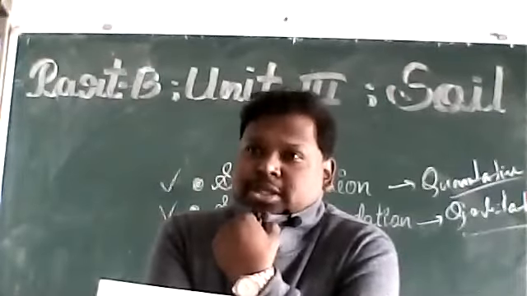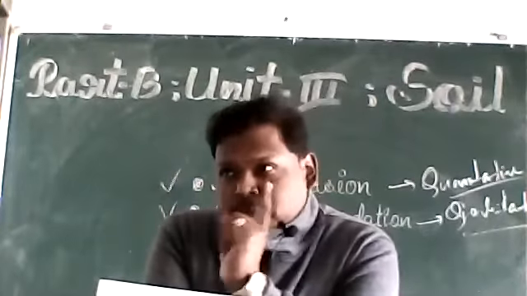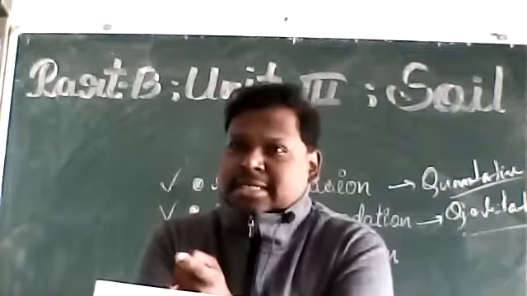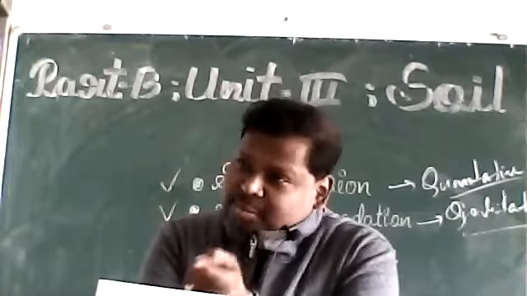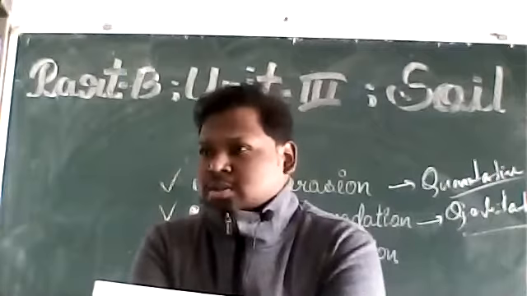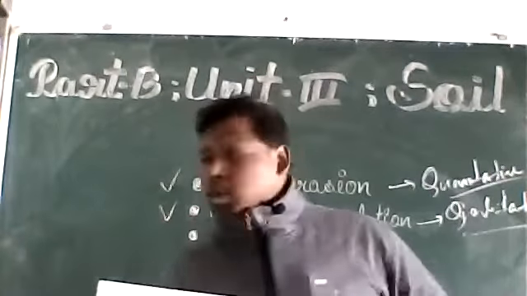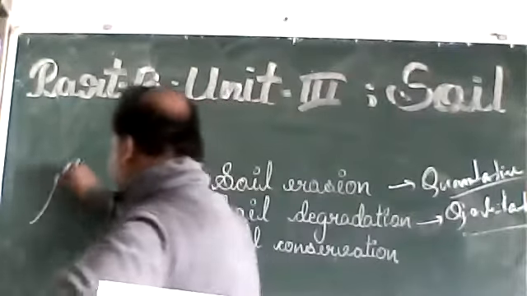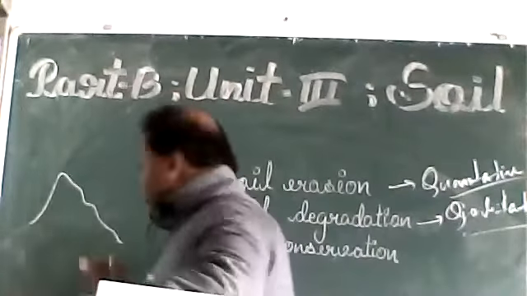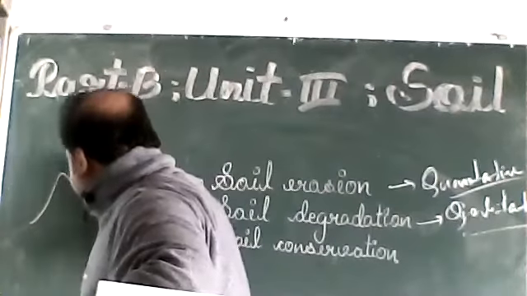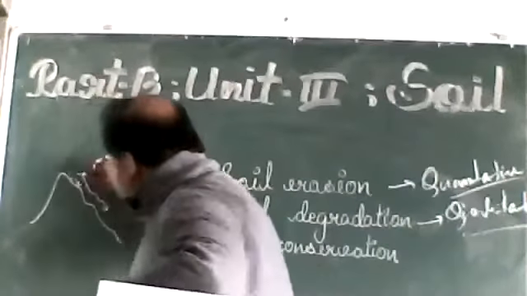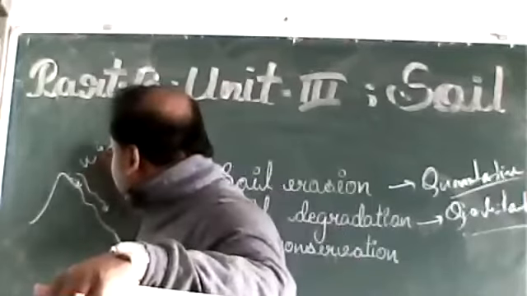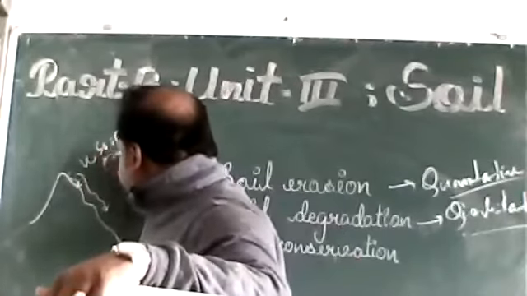Again, it can be deposited through natural agents. Those are the agents which erode the soil. The same natural agents are responsible for the deposition of the soil also. Right? Suppose that it is a mountain. All the material comes down from the topmost layer to the lowermost layer. Clear? So this area belongs to soil erosion.